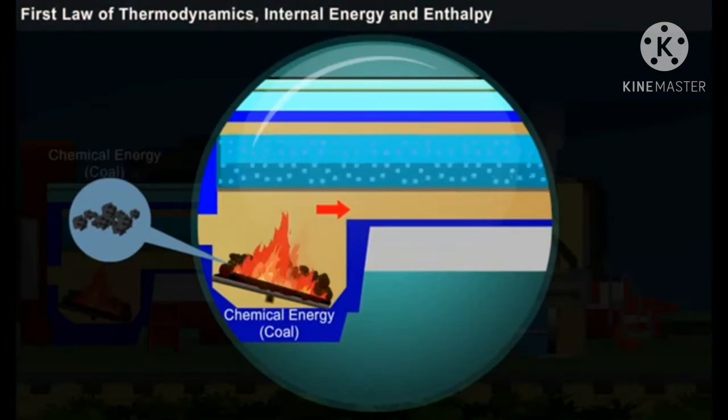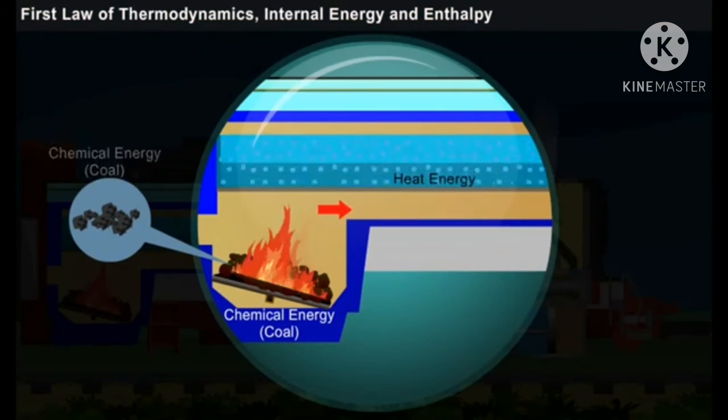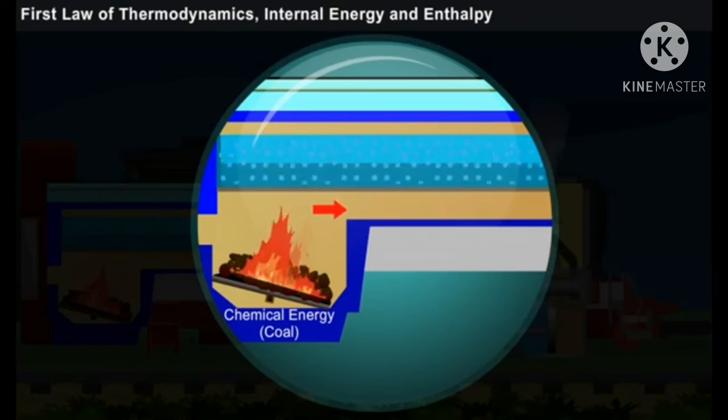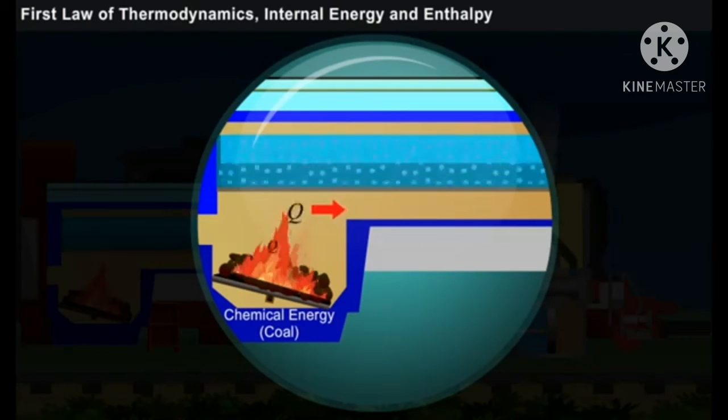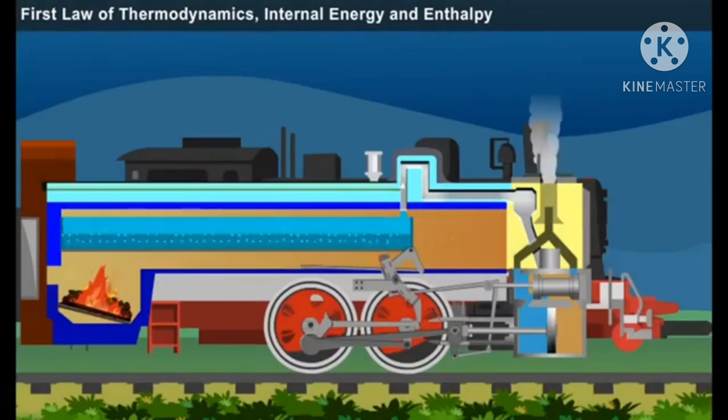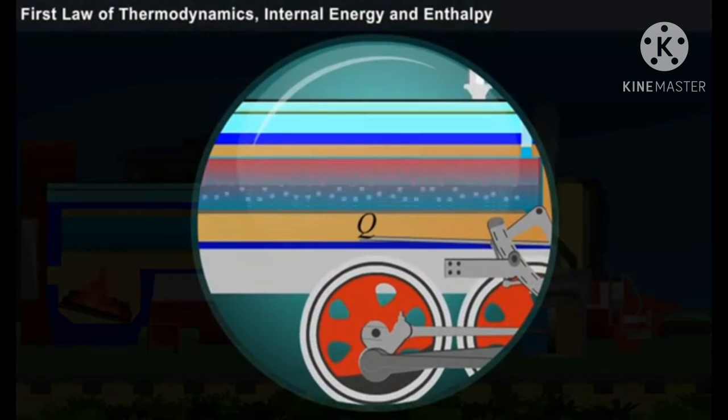Here, the chemical energy of the fuel is converted into heat energy when they burn. Let us denote the heat energy supplied by burning of this fuel as Q. Generally, the unit for heat is joule. And this heat energy is used to boil the water.